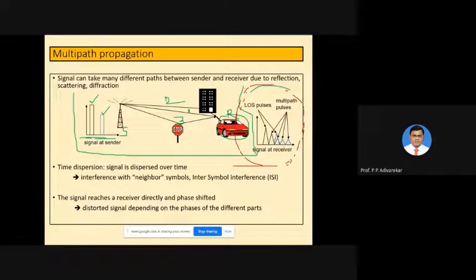It only gets affected because of the distance between the sender and the receiver. A small amount of power may get degraded, but it will be very small. So the first symbol is okay. Here you can see I'm talking about this one.